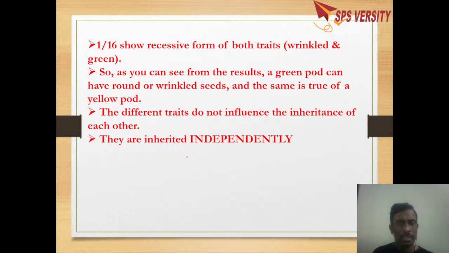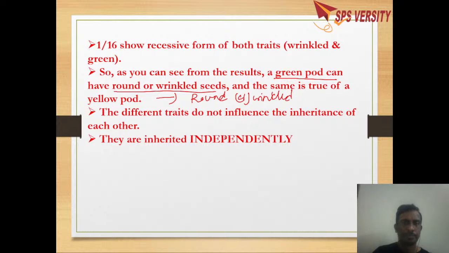So here if you see this dihybrid cross, a green pod, that is, if you take a green colored fruit, can have a wrinkled seed or a round seed. At the same time, a yellow pod can have a round or wrinkled seed. The same thing applies to yellow as well as wrinkled. That means the different traits do not influence the inheritance of each other.